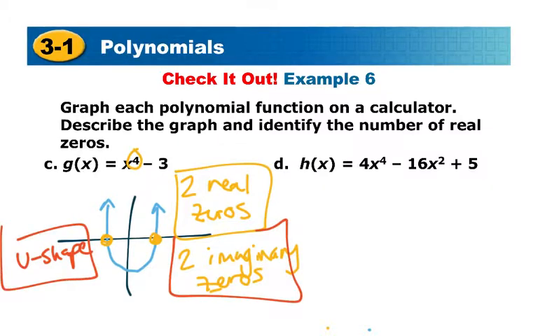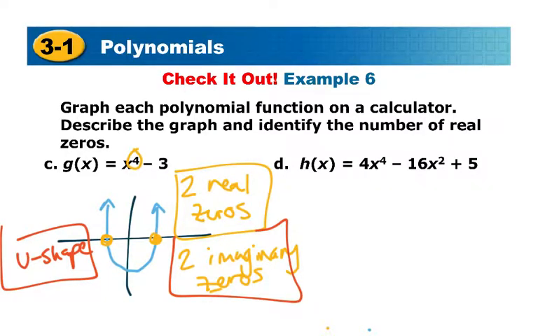Alright, and then our last one here has a power of 4, or what we're calling a quartic equation. So going back to y equals, if we graph this quartic trinomial, we have 4x caret 4, press the over key, subtraction of 16, x squared on the left-hand column, plus 5.